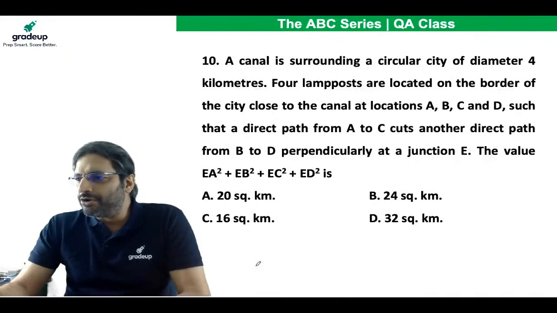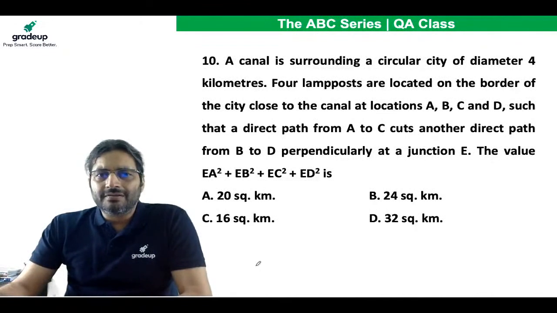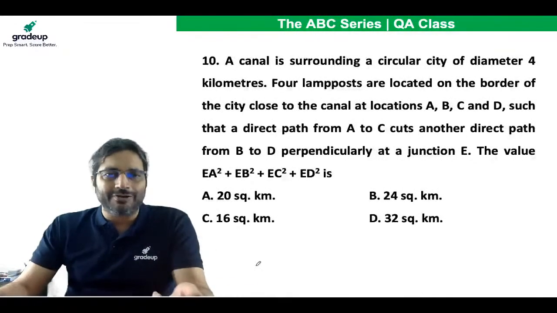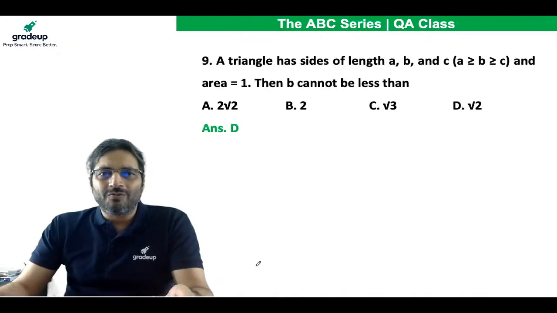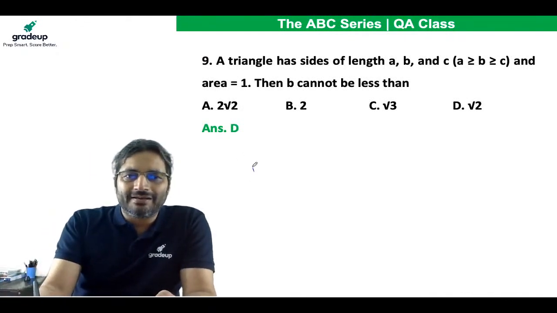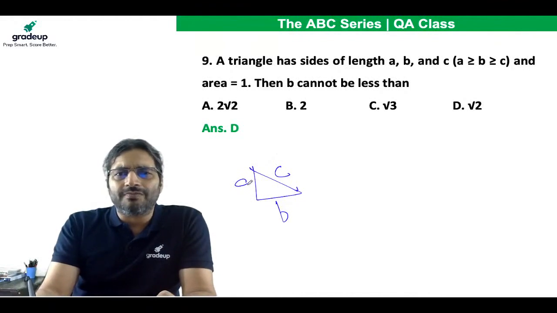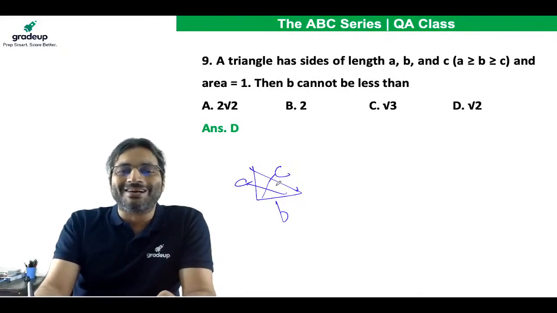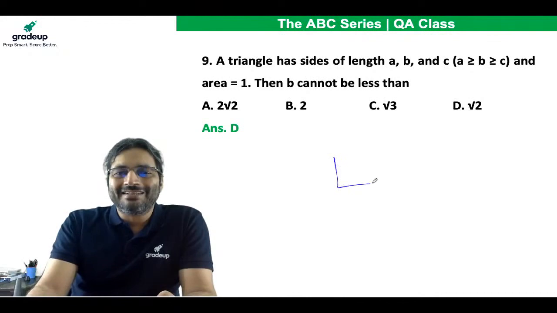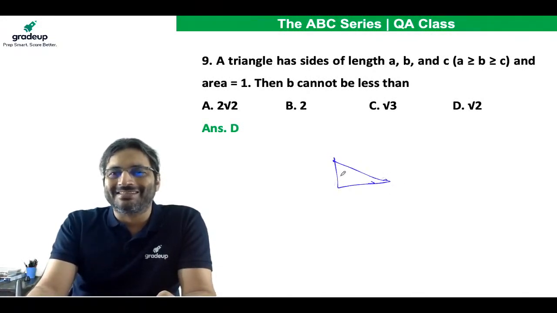Vinod is saying, sir, you're doing it wrong. It should be half BC. I do not remember what I did. After putting a triangle, A, B, and C. C has to be the largest. What he is trying to say is that when I made the triangle, please try to understand the concept, it doesn't matter actually, but I should have been careful.